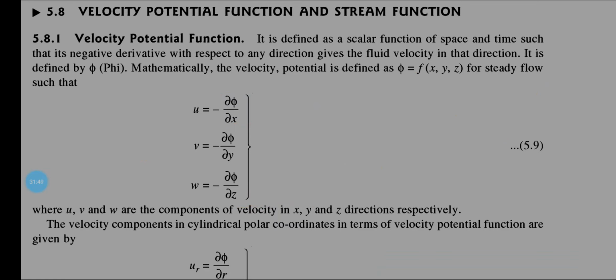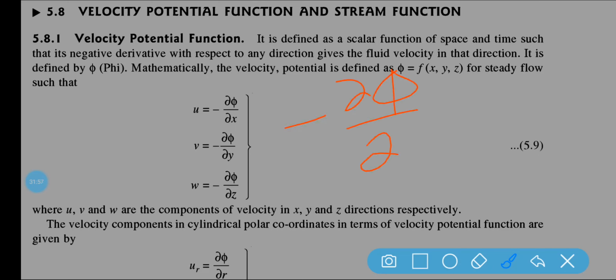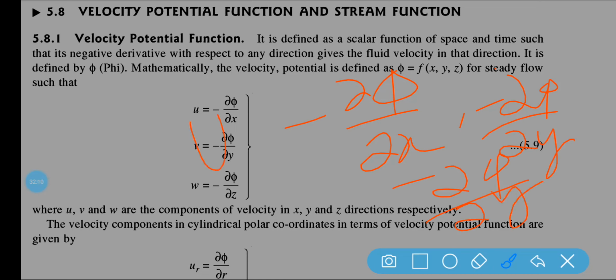So with respect to space and time, such that its negative derivative with respect to any direction, it may be x direction, it may be y direction, it may be z direction, any direction gives the velocity component in that direction.